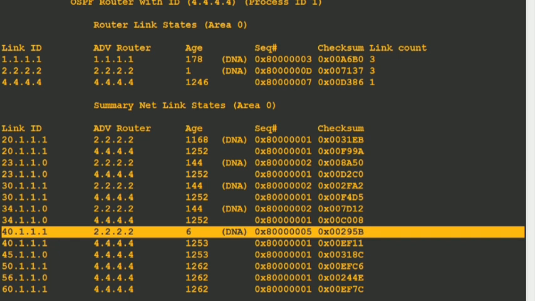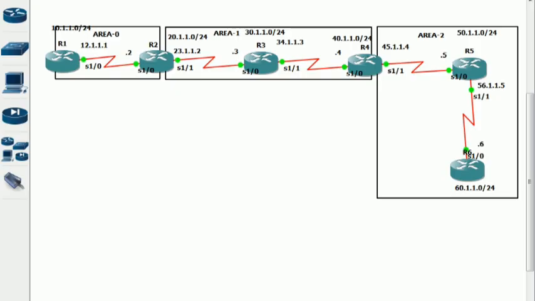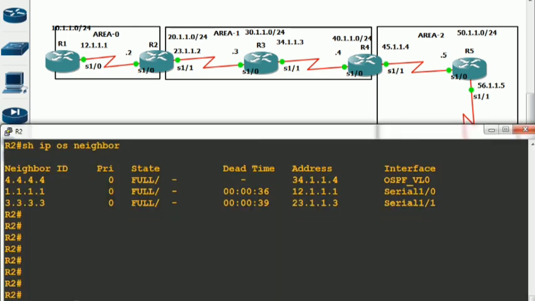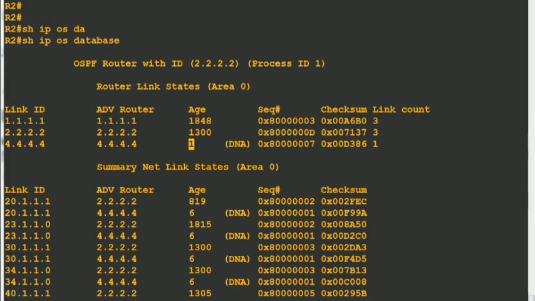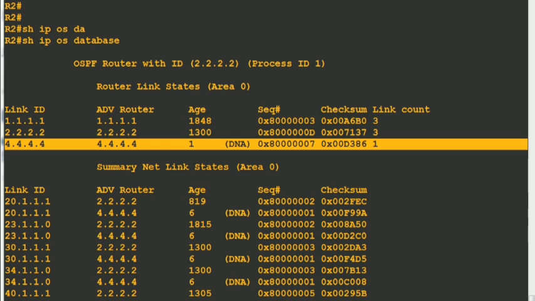So if we check on R2, the DNA bit will be there for router 4. If you move on to R2, show ip ospf database, check the database of area 0. You see that the router LSA from R4 has been given to R2 now. That is why this DNA bit is set on it, because it is coming via the virtual link.